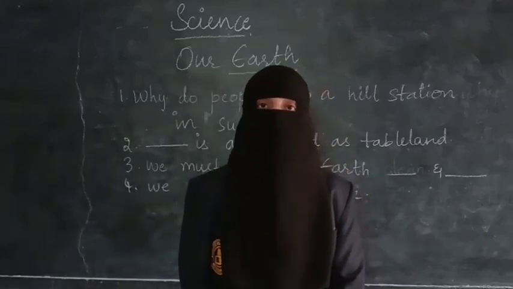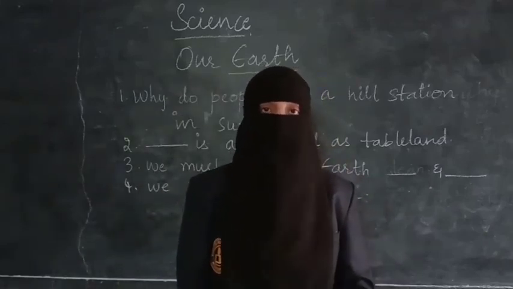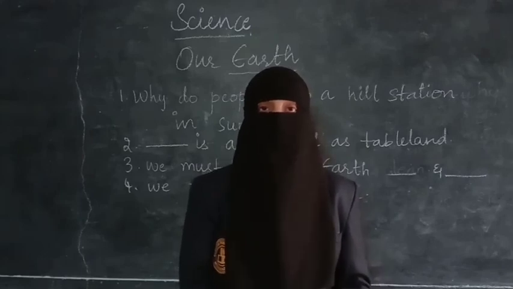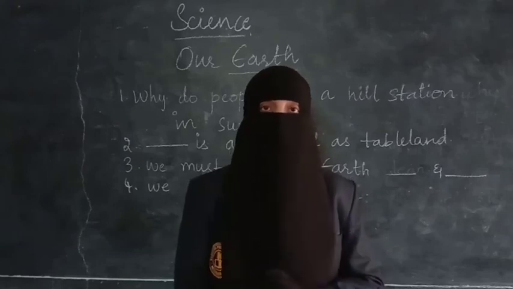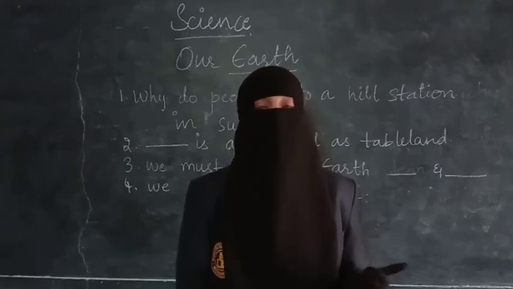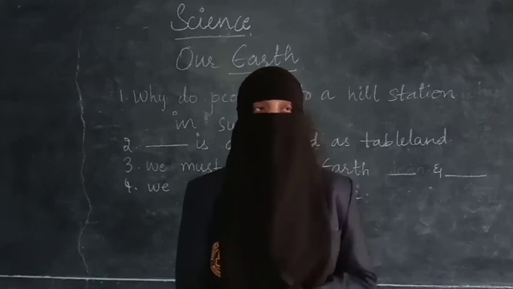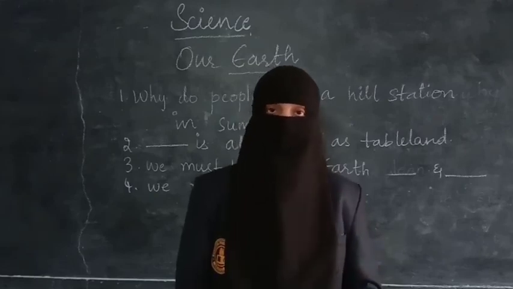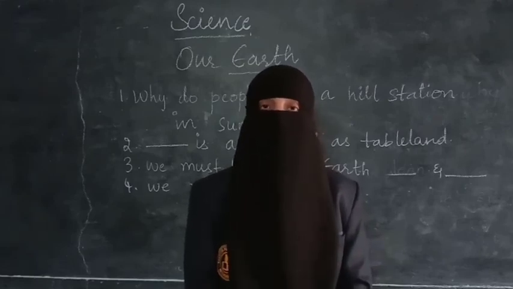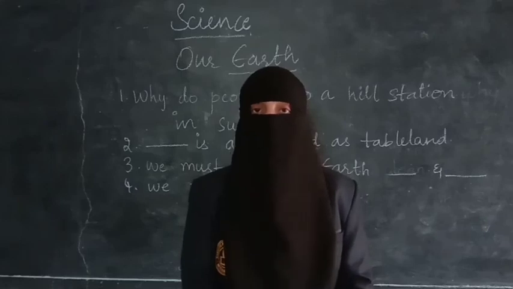So students, this was the end of your lesson, Our Earth. We have discussed in this lesson about the globe. A globe is the structure or the model of the earth. Earth is also called the blue planet, and we have discussed different types of land. You have more things to explore about our Earth. You are going to explore those in the higher levels. Okay, students, listen to the lessons properly. Go through the videos properly.